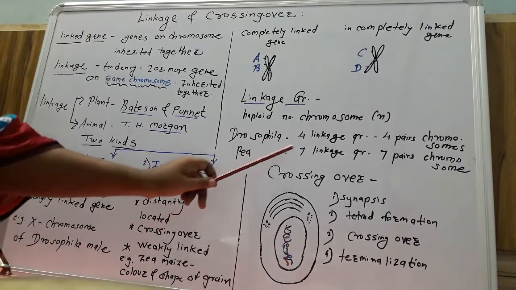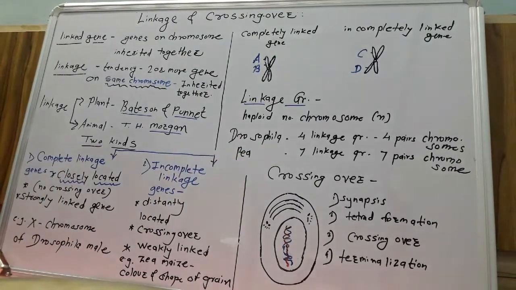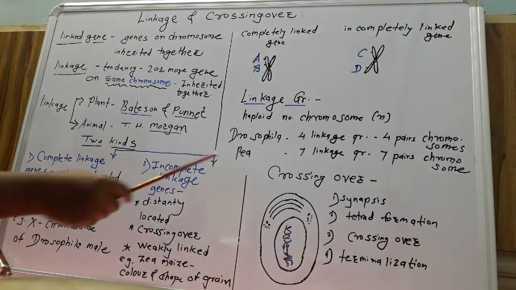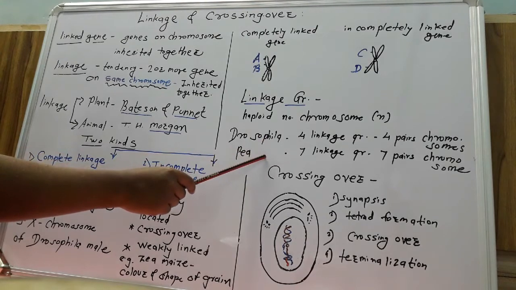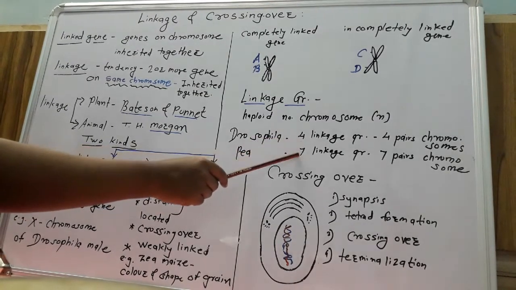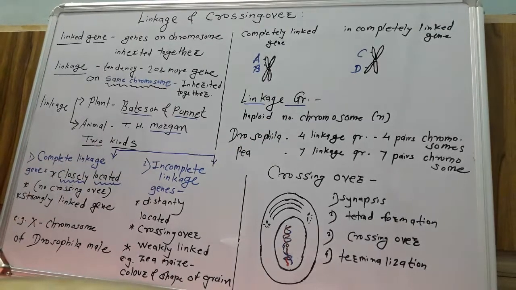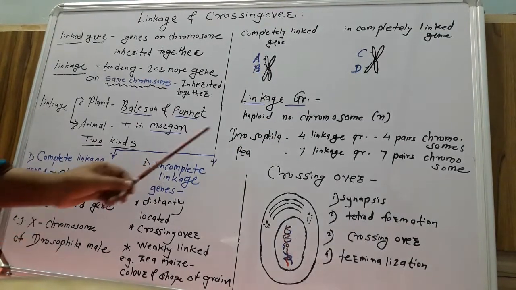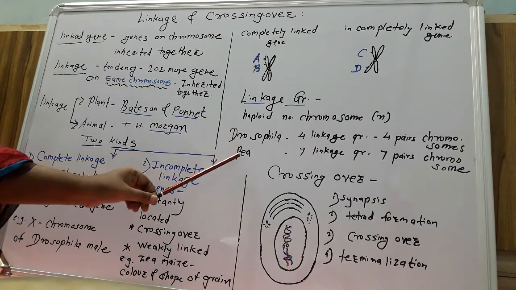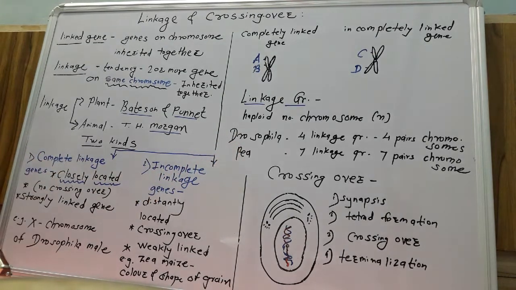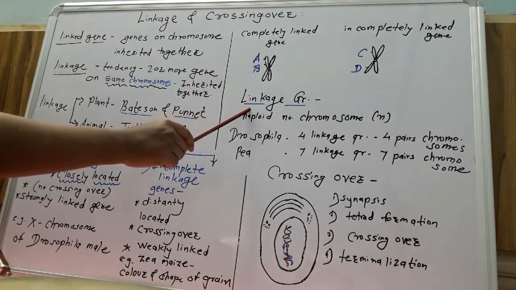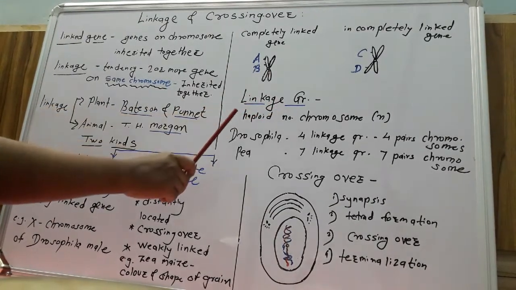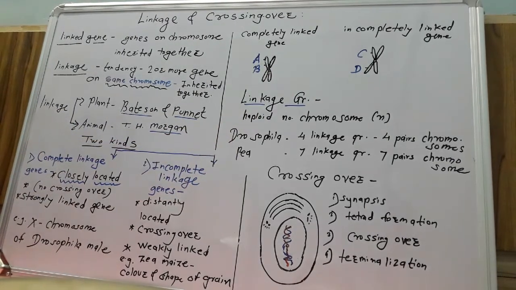In a pea plant, 7 linkage groups correspond to the 7 pairs of chromosomes. Always remember, questions may be asked on the exact linkage groups present in a particular organism. In Drosophila, 4 linkage groups are there. In pea plant, 7 linkage groups are there. Every linked gene has linkage groups, corresponding to the haploid number of chromosomes.